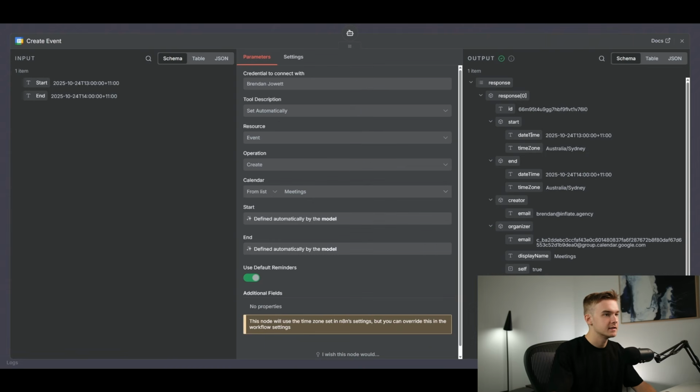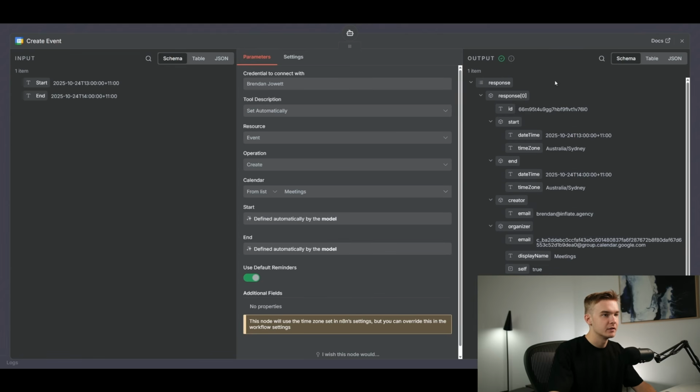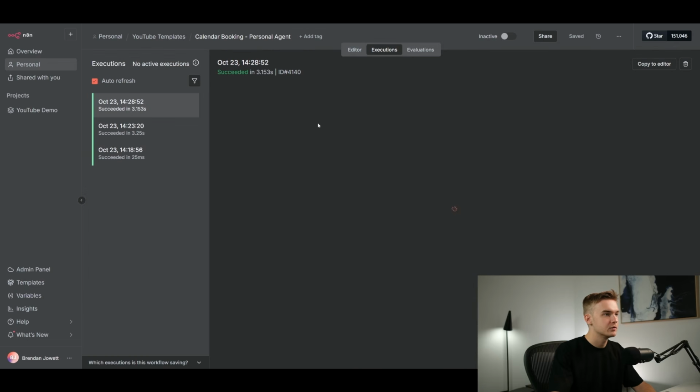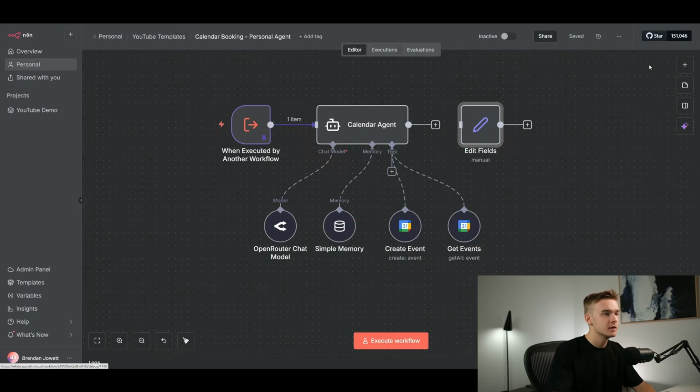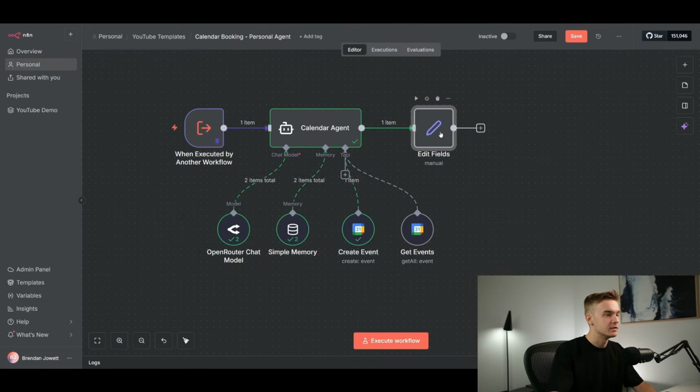I can jump into this and see what actually happened. We can see it's been set for tomorrow, and we can see that it's been set for 2 o'clock as the end date time and 1 o'clock as the start. So that is awesome. That has been sent through. So that is good to go. I am going to hit copy to editor to get all of the values from that execution. Hit that, and then we can unpin, and that'll pin the new data. And then we can drag the calendar agent to edit the field.